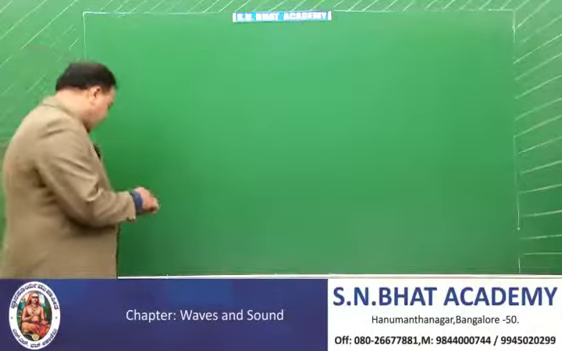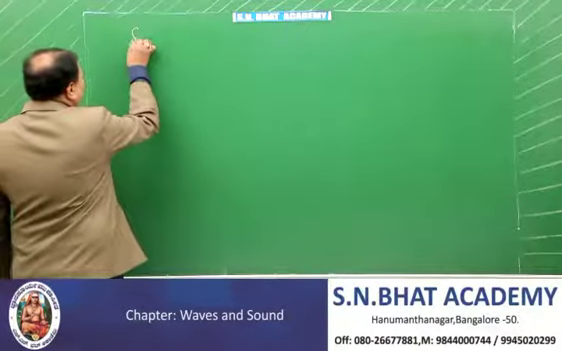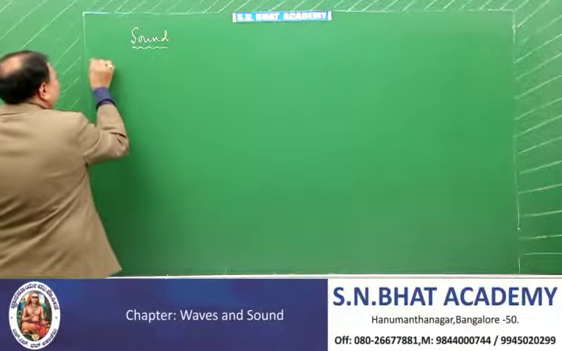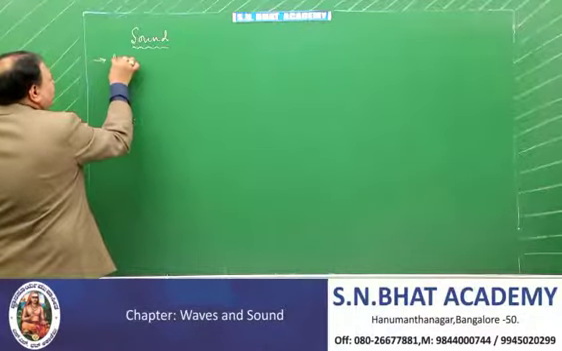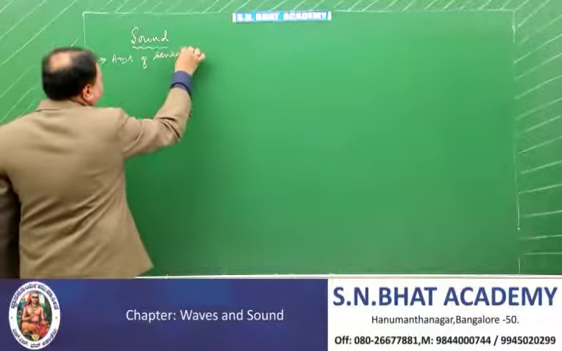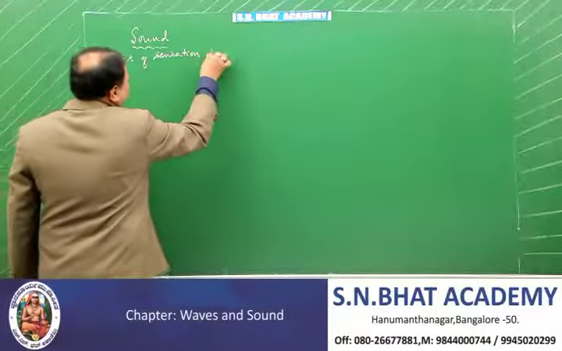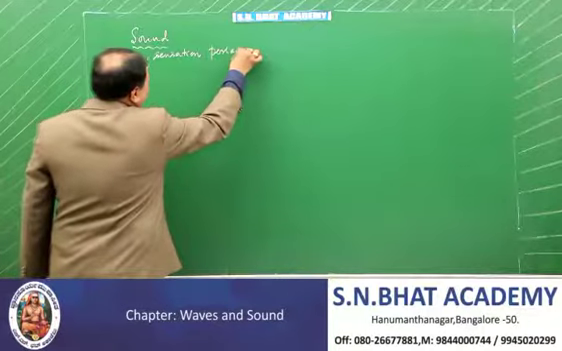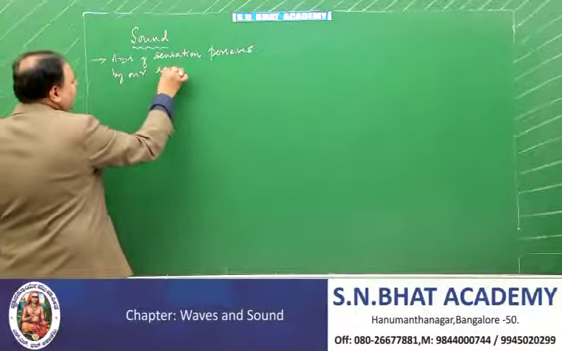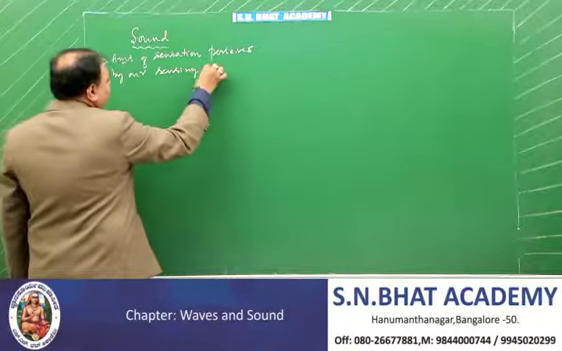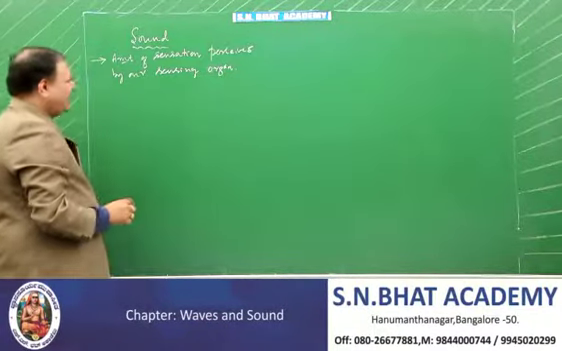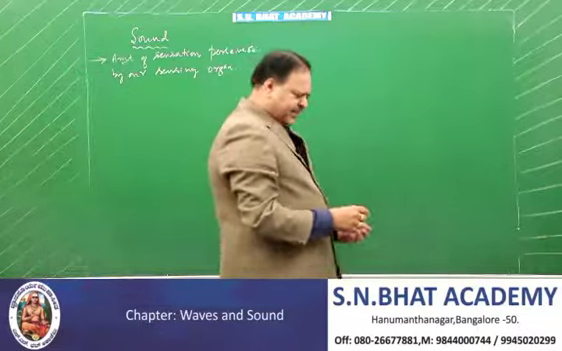Now we take up sound. After knowing everything about the waves, now we shall take up the sound. If you are asked what is meant by sound, sound is the amount of sensation perceived by the sensing organ, namely the ear. It's the amount of sensation perceived by our sensing organ.